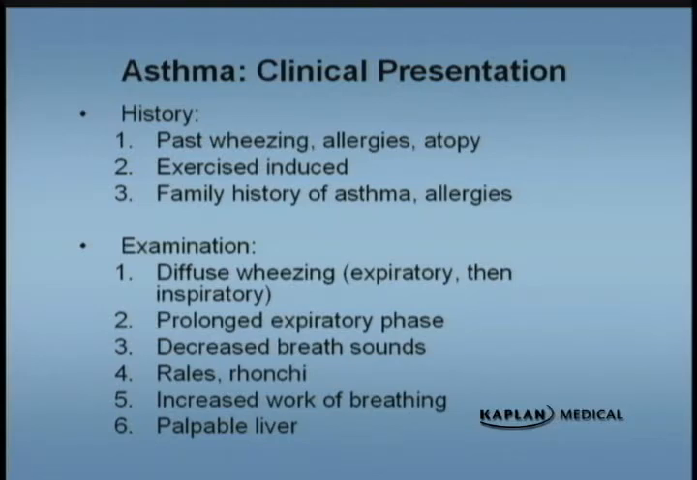Also look for a family history. If there's one person in the family with asthma or allergies, there's a very high probability that this child or someone else in the family will have asthma or allergies. There is no one best test to say, aha, you have asthma. It's usually a clinical diagnosis.